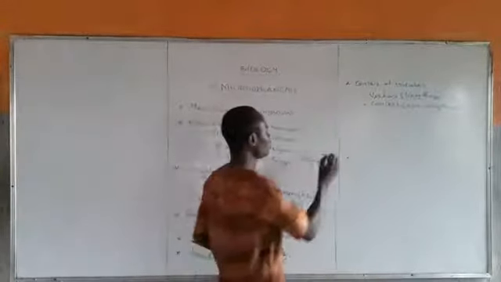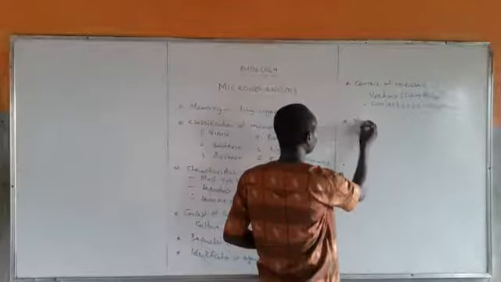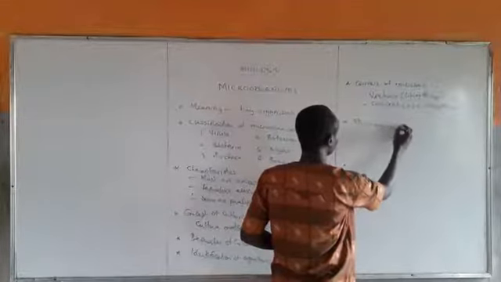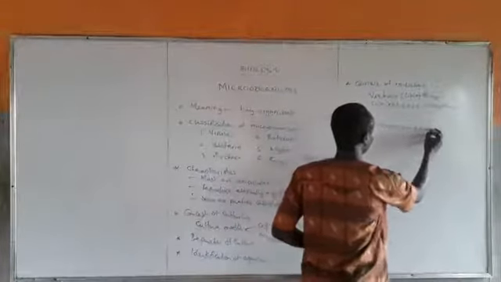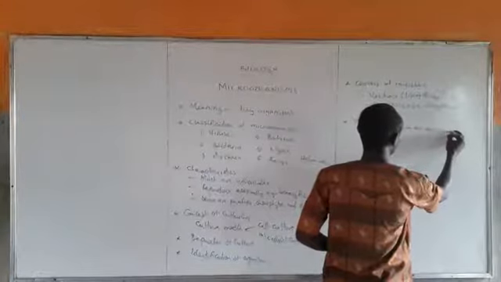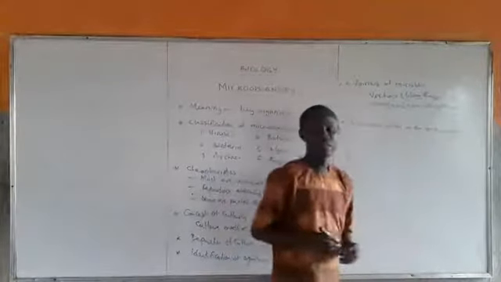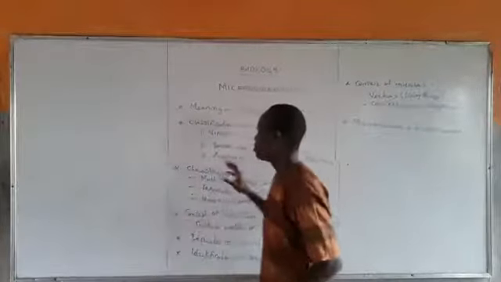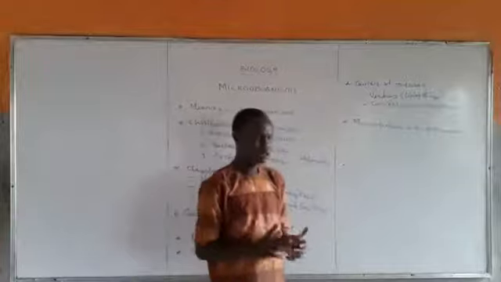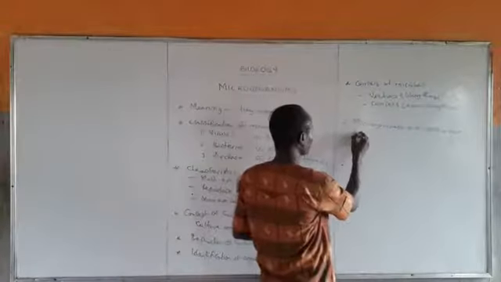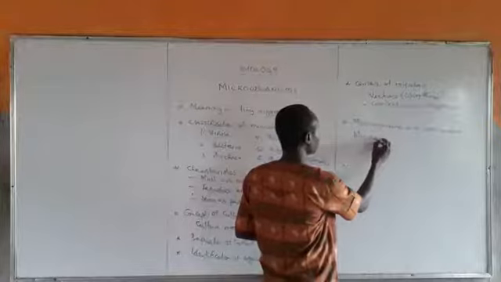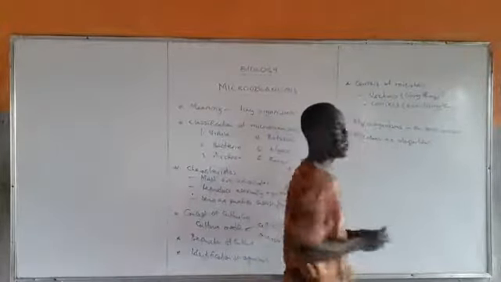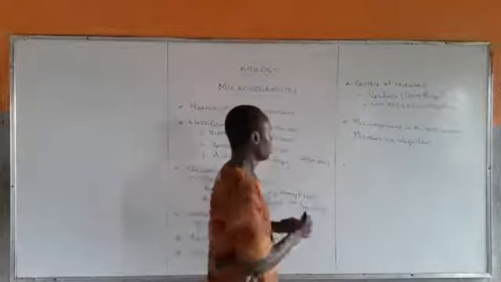Today, we want to briefly look at microorganisms in our environment. What does it entail? Number one, as we all know, these microorganisms are tiny organisms, and they are everywhere. There is a term we use for that: microbes are ubiquitous, meaning they are everywhere.